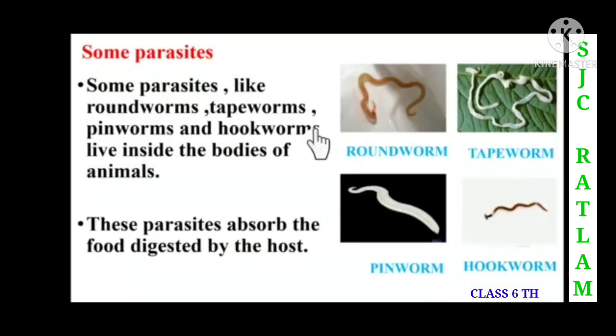Children, now we are going to discuss some parasites. Some parasites like roundworms, tapeworms, pinworms and hookworms live inside the bodies of animals. So children, these are the parasites which live inside the bodies of animals. You can see in this picture the roundworm, the tapeworm, the pinworm and the hookworm. These parasites absorb the food digested by the host.